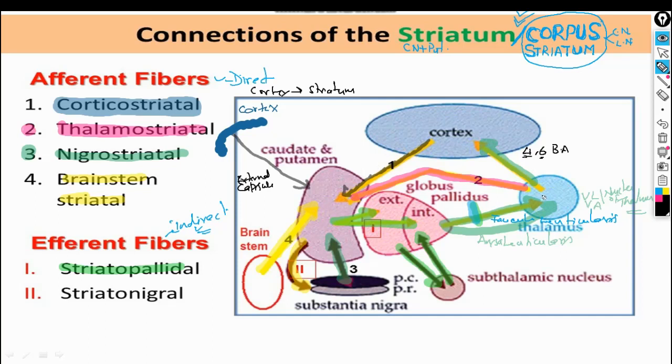Someone might be thinking, what is the use of this thalamus? It could be possible that the information, instead of going to the thalamus, goes directly to the cortex. What is the use of this thalamus? Actually, let me clear this for you. The thalamus is here